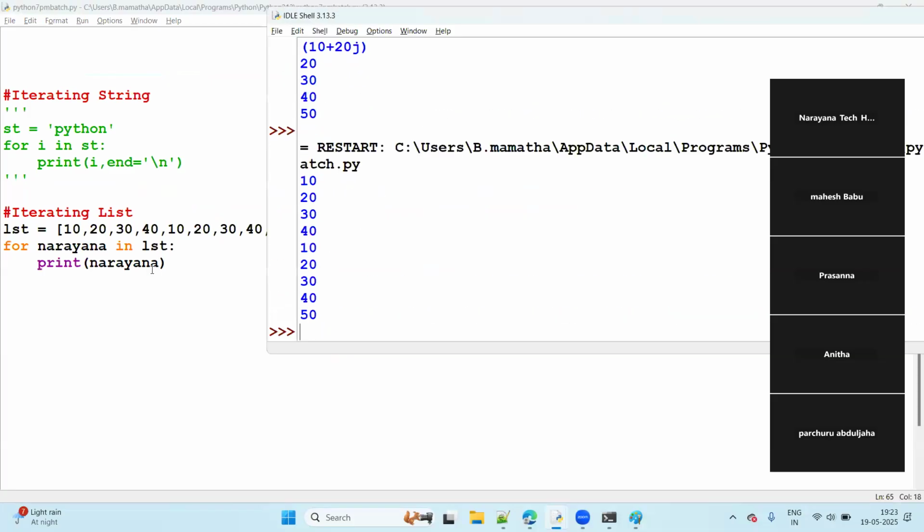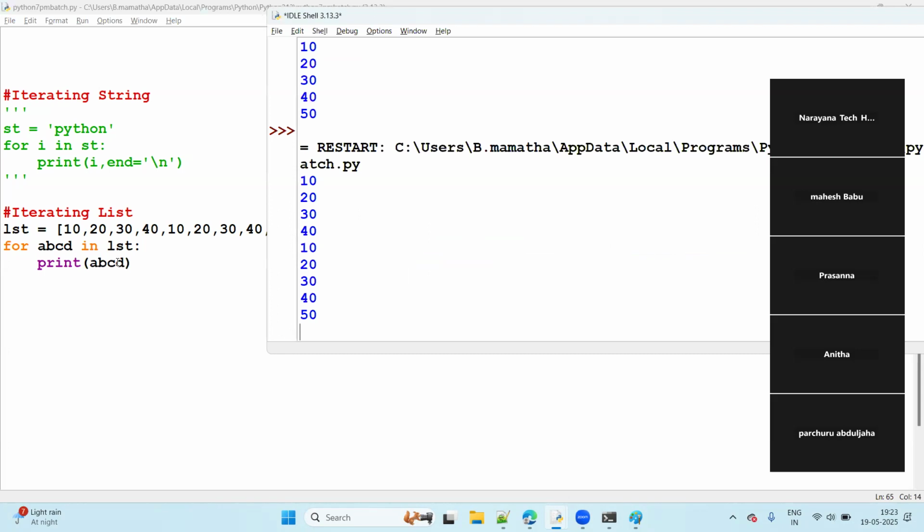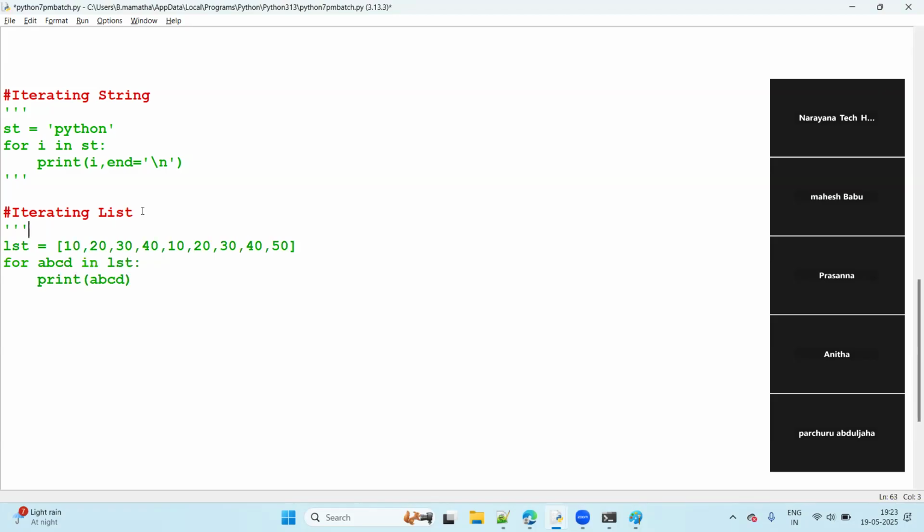It's like that, you can take any name, guys. You can take Narayana or i or just A, B, C, D, our choice. But generally, wherever we see, i will be there. Okay, right. So this is list iterating. Now tuple same, list same, because these three are sets of elements.